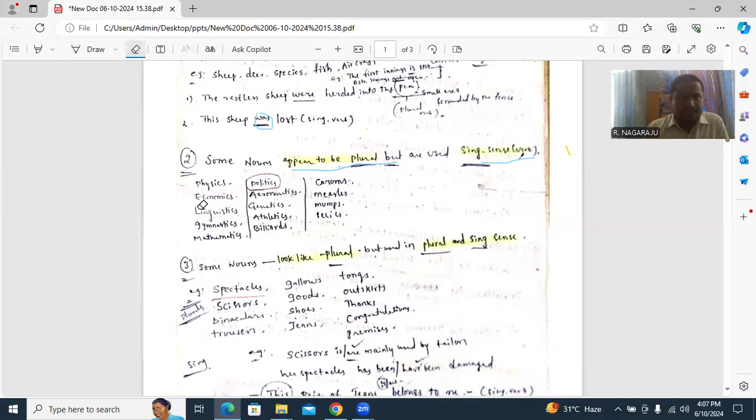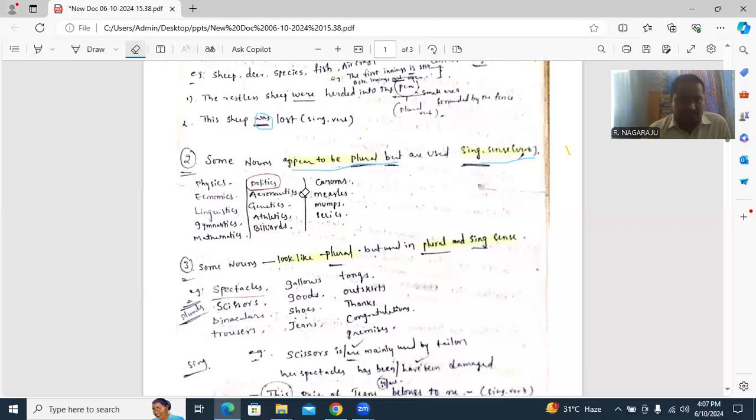Next: economics, linguistics, gymnastics, mathematics, politics. All of them end with 's'. We generally consider these plural, but it is only a plural form, which seems plural, and we take the verb as singular.